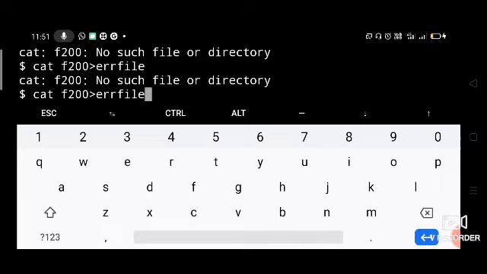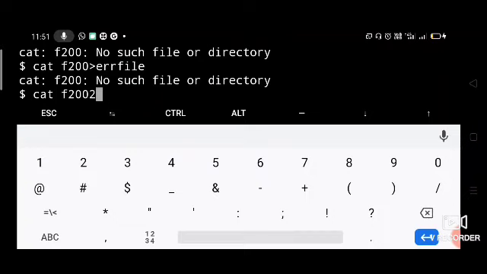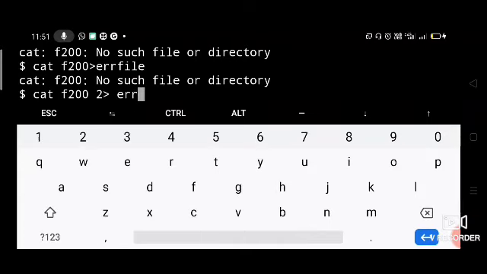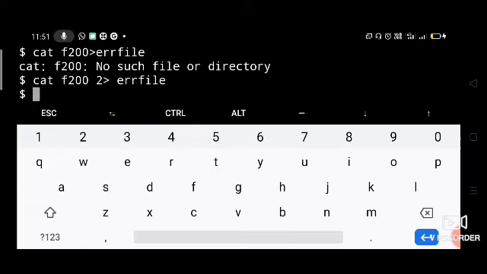To go to standard error, you have to use 2 and greater than symbol. You have to leave a space there in order to give a separation. 2 greater than, then you can say error file. Okay, now the error is also redirected to error file.